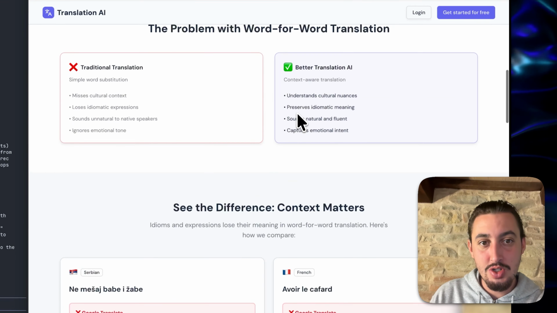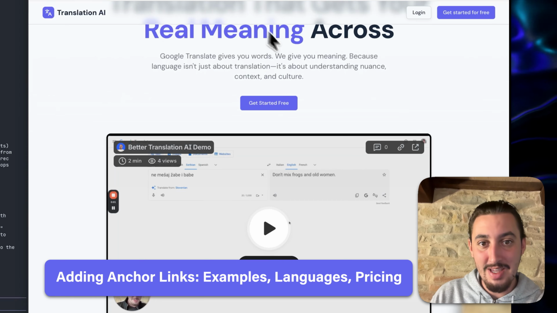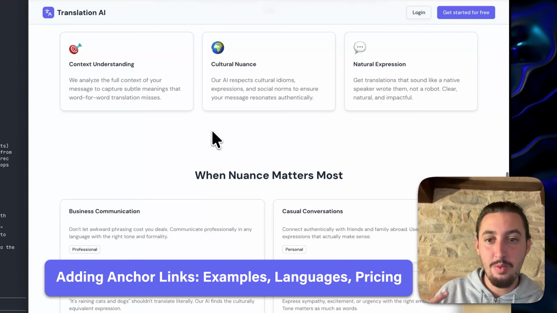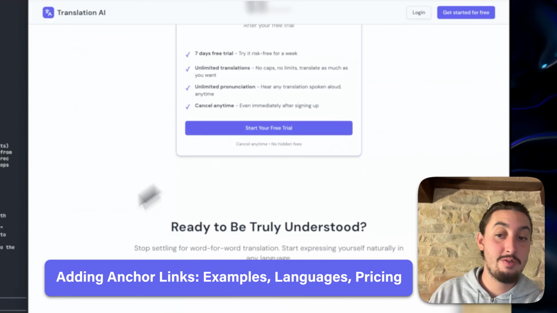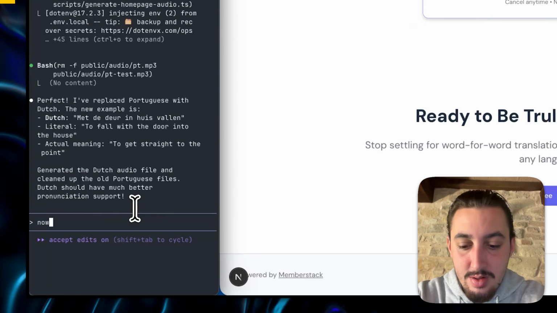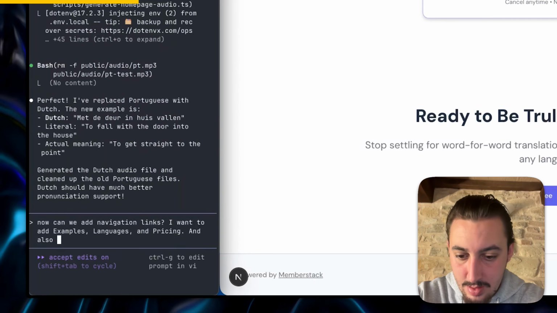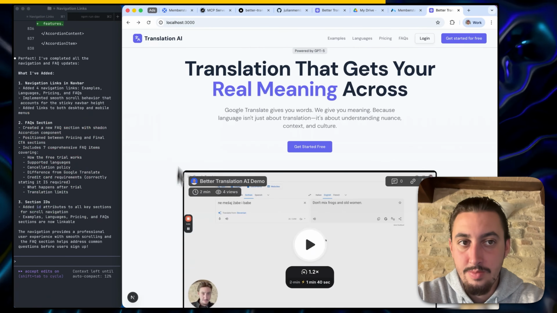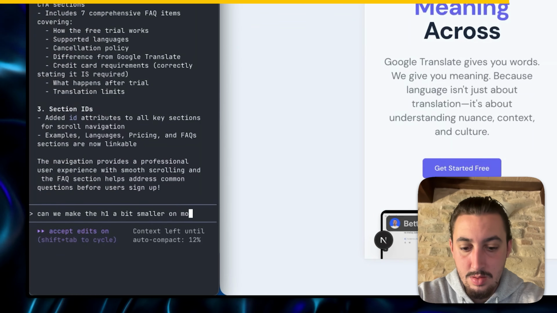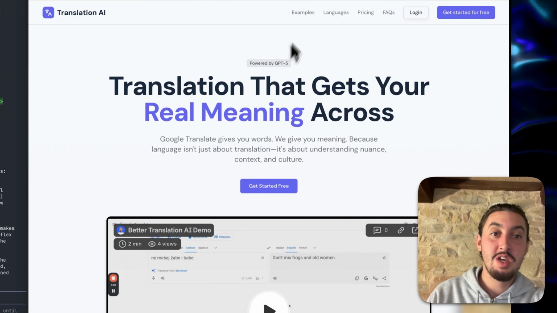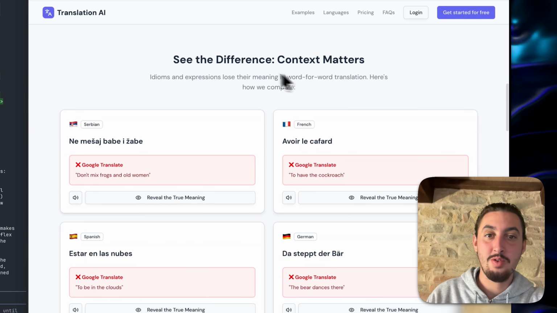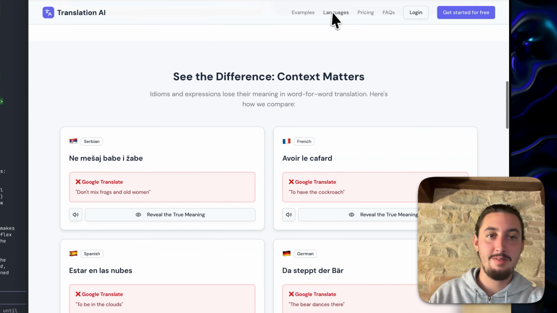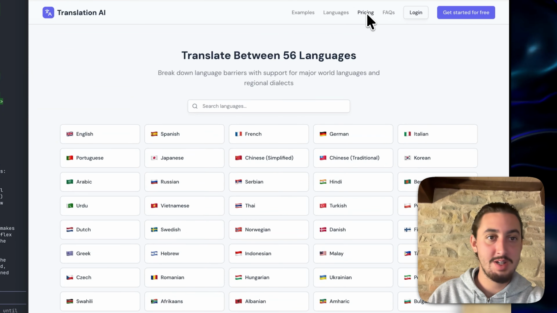Next thing I want to do is add navigation links. So I want to add one for examples, one for languages, and one for pricing. So let's do that now. All right, there we go. So we got our navigation links. They are working great. I thought I was going to have to tell it to do some offset so it doesn't do that, but it figured that out automatically, which is awesome.